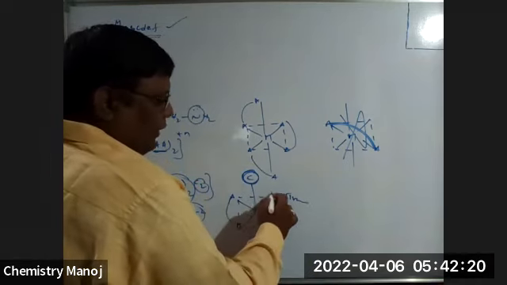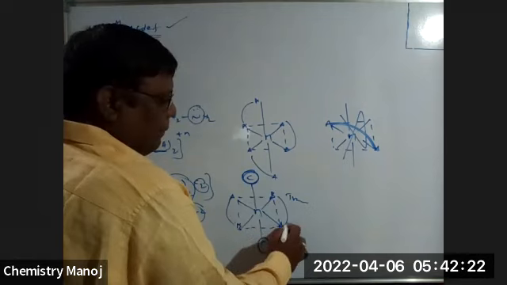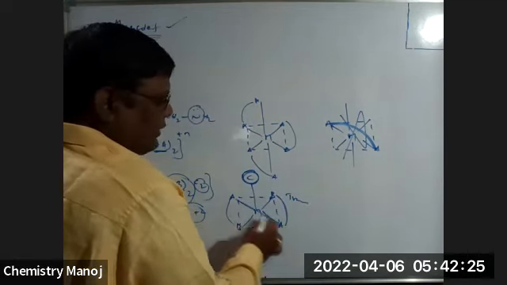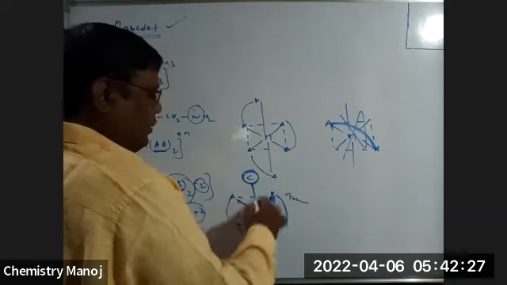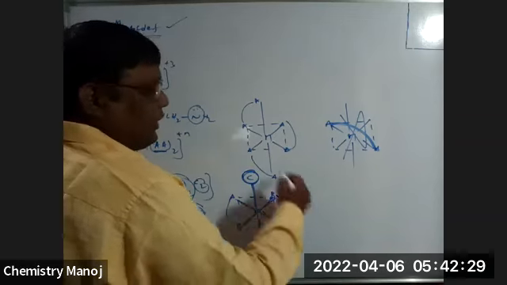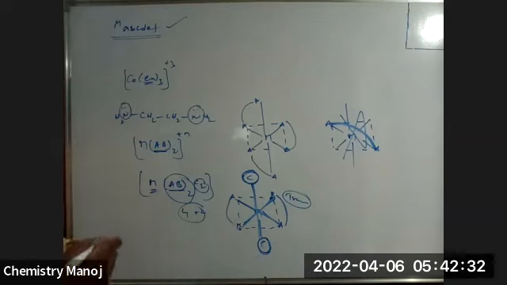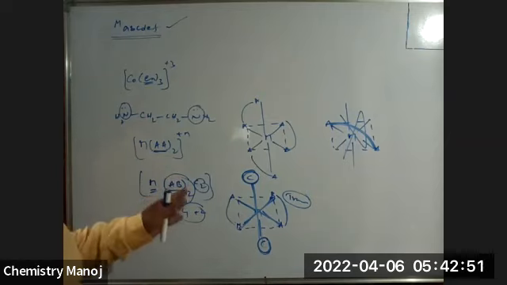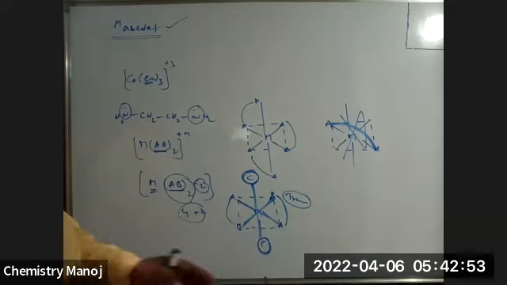Now here, I'm taking this is B, this is A. This is complete trans. Both the A's are in opposite, both the B's are in opposite, both the C's are in opposite. It is fully trans. Like this, cis-trans isomerism is explained with coordination number 6 complexes. So with monodentate, with bidentate, bidentate with symmetry, that is both the donor atoms are same, both the donor atoms are opposite, that is different. Like this, you can identify different complexes, whether it is possible or not possible.